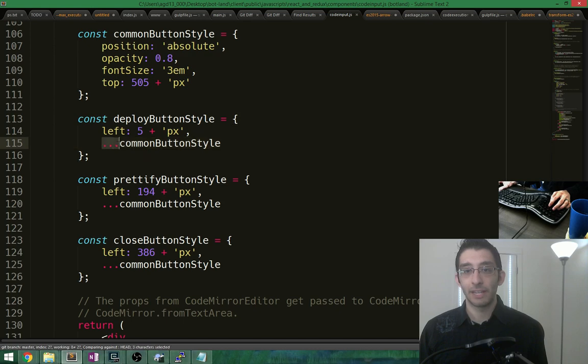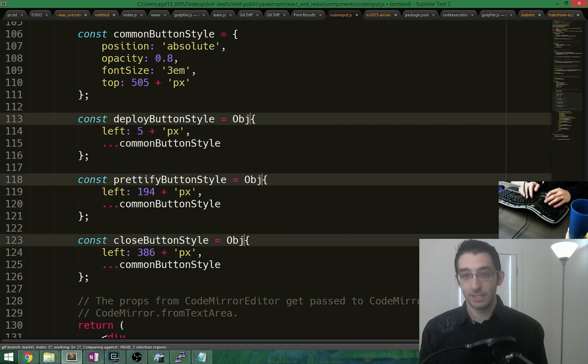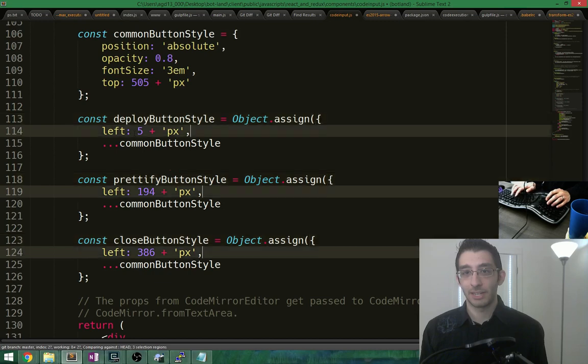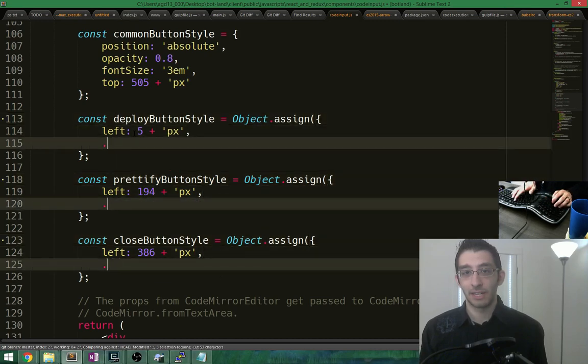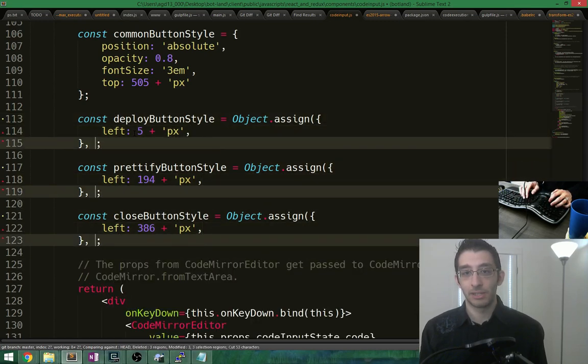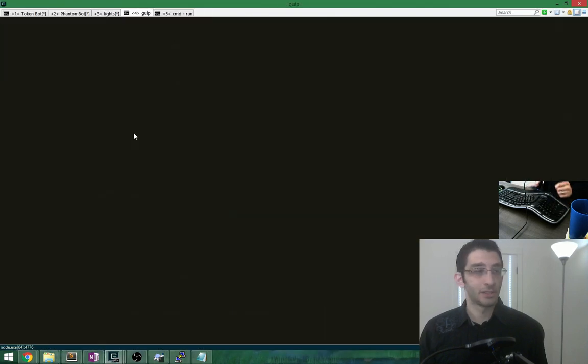So where we have these, we're gonna use this handy Object.assign. We're gonna take common button style, get rid of that. We're gonna put this here and there. Let's try this now.